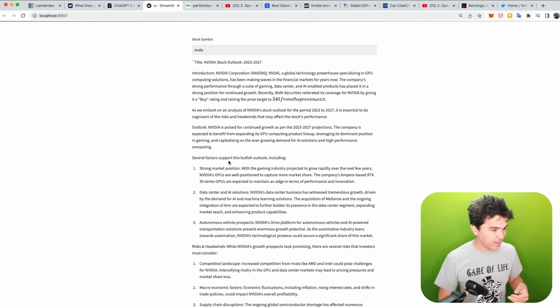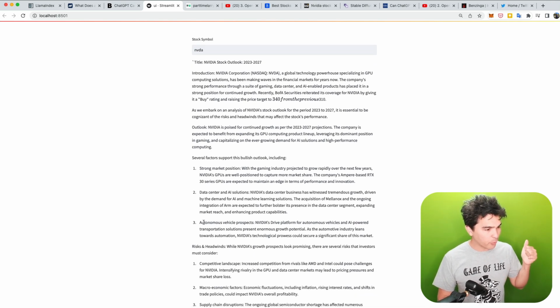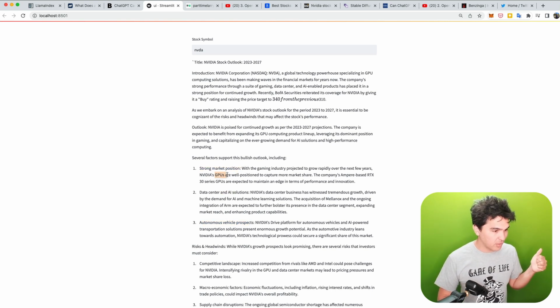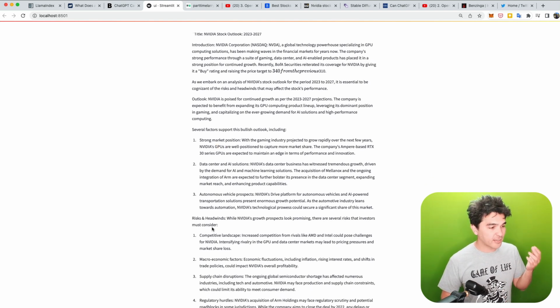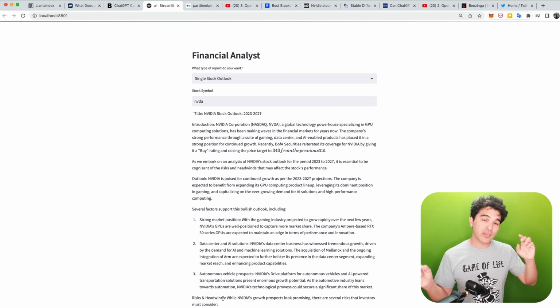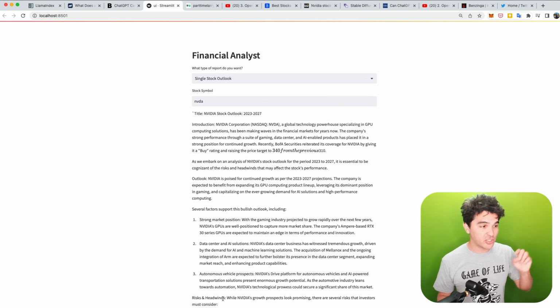We have a few data points here on a bullish outlook for autonomous vehicle prospects, data center and AI solutions, strong market position in GPUs. Our report also contains some various risks and headwinds. So it talks about NVIDIA's growth prospects, the competitive landscape, macroeconomic factors, supply chain disruptions, and regulatory hurdles. And so I was able to generate this using GPT-4.